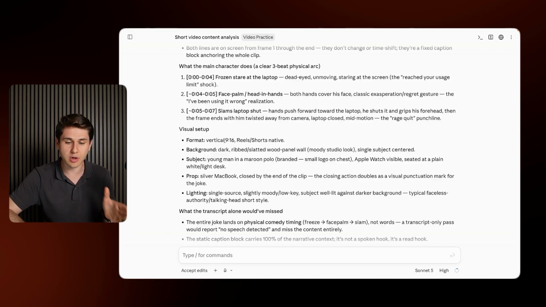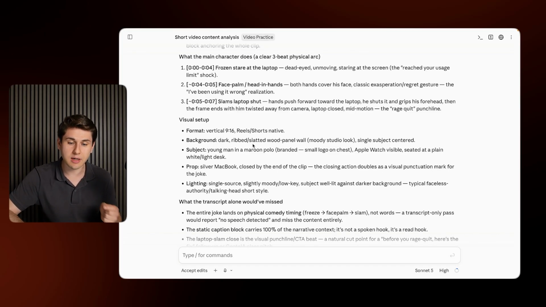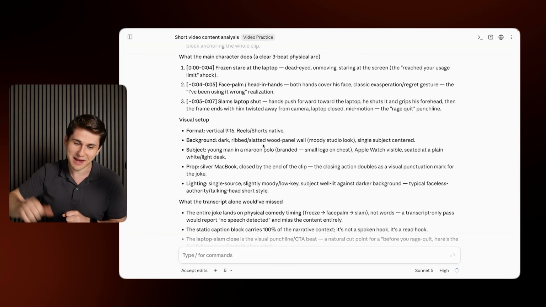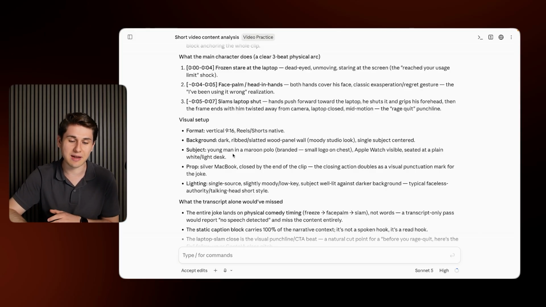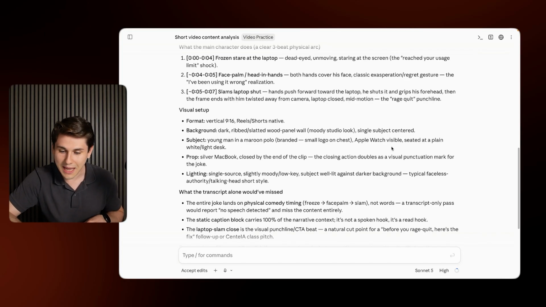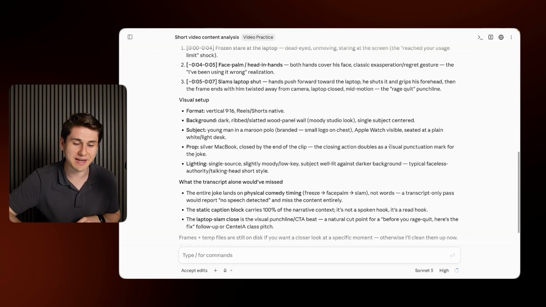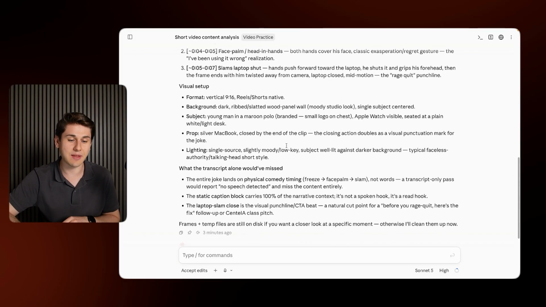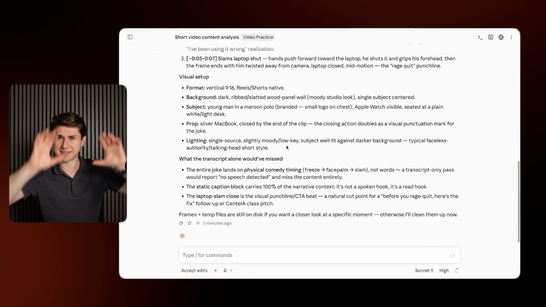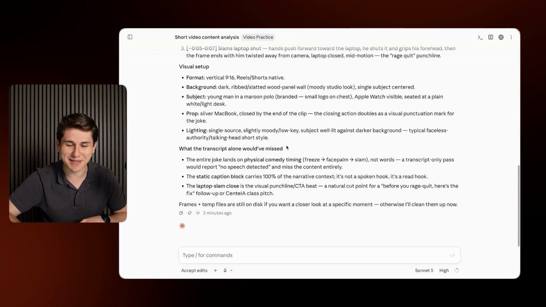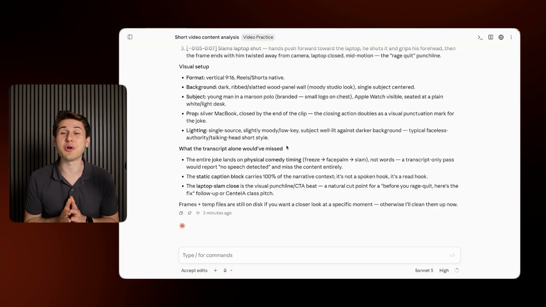Visual setups. It's vertical. The background is dark. We have some wood panel. That's actually what we have. Incredible. Subject, a young man in a polo. Apple Watch visible. It's not an Apple Watch, but it's a smartwatch. We'll give it to it. Fine. There's a silver MacBook. Correct. And it is closed at the end. The lighting, there's a single light source. Correct. That's that big light that blinds me every time. So guys, it saw it incredibly.